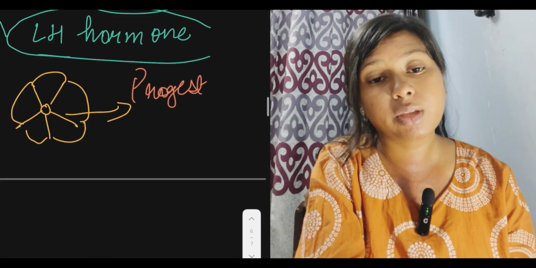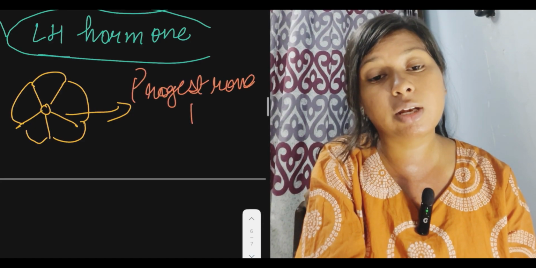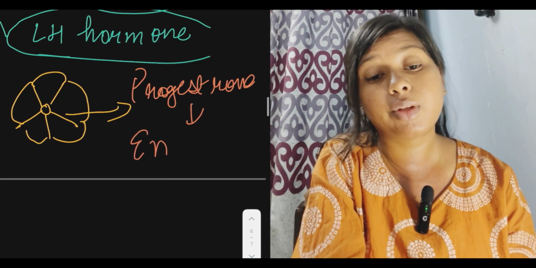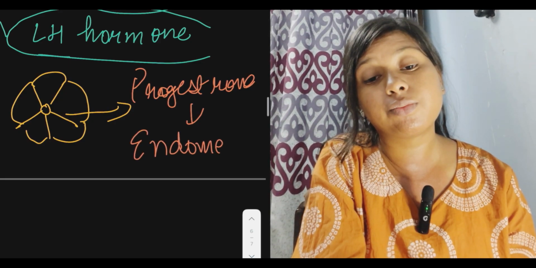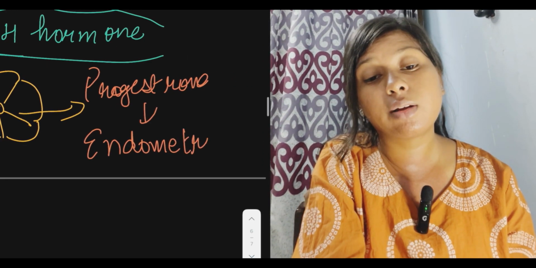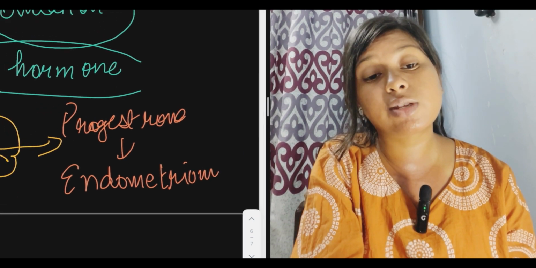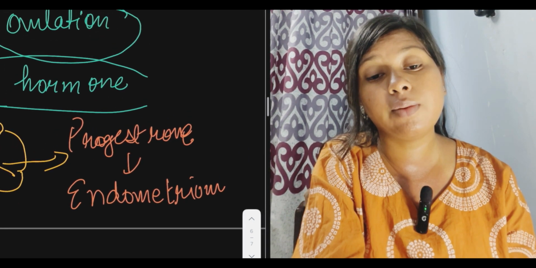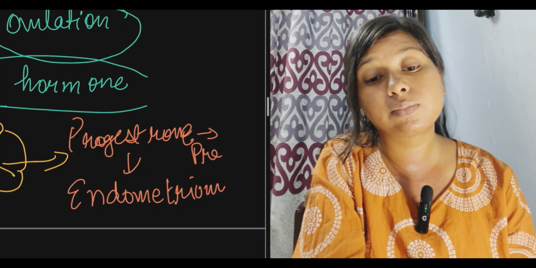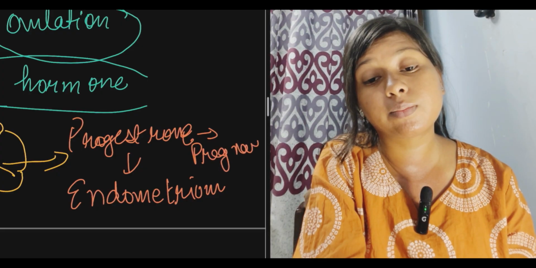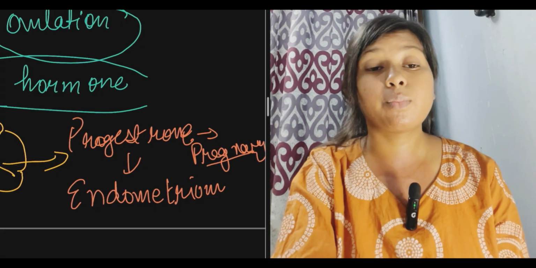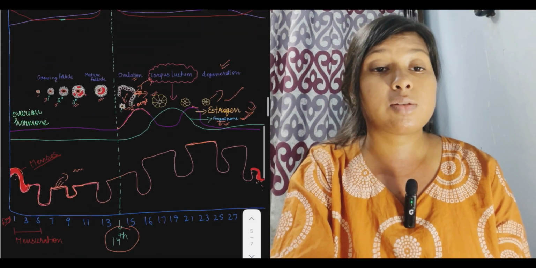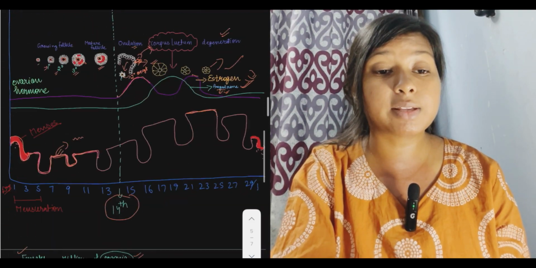Progesterone helps in the thickening of the endometrium for pregnancy. So the progesterone hormone helps during pregnancy. Okay, so that is the whole process.